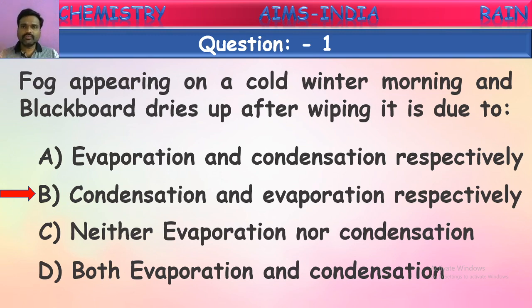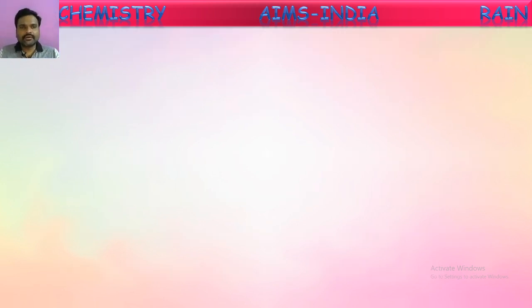Next, when you wipe a blackboard with water, after a certain time that water will evaporate, converting into gaseous form. That is why the blackboard will be dried. So the two causes are condensation for the first one, and evaporation for the second one. Okay, let's go to the next.